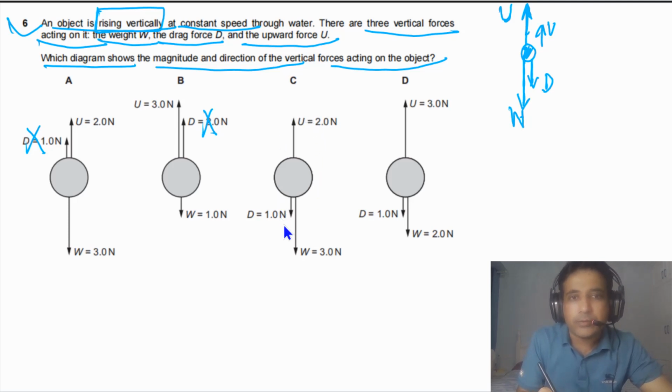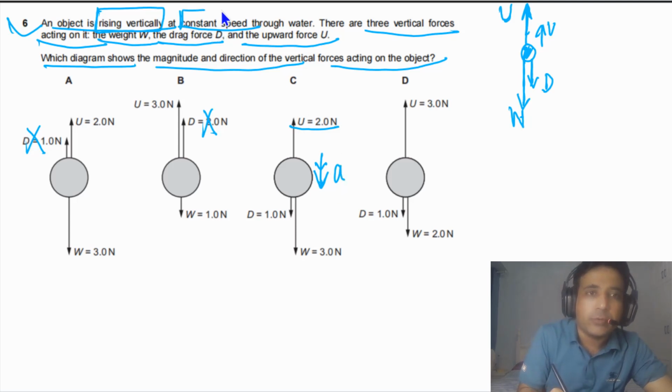But for this one we need to understand, it is given to us that upward force is 2 newtons and downward force is 4 newtons. So this is not possible. It means this object is accelerating downwards, but in the question it is given to us that the object is moving at a constant speed. So this is also incorrect.